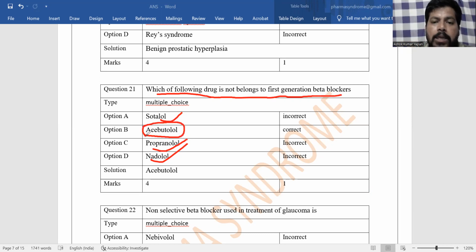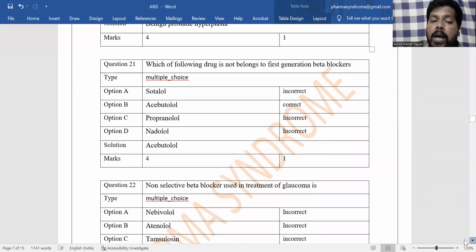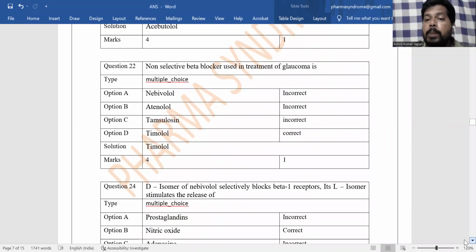Acebutolol is a selective beta blocker, which comes under second generation, and sotalol, propranolol, nadolol come under first generation. First generation beta blockers are non-selective, second generation are selective, and third generation are mixed acting drugs.